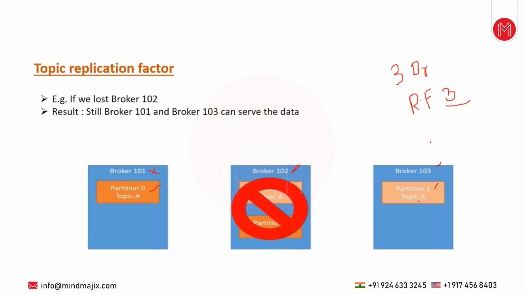And one more thing. It doesn't mean that if your Kafka cluster has 100 brokers, then I can create a topic with replication factor 100. Yes, technically it is possible, because you have 100 available brokers. It means you can create replication factor 100 for one topic. But this is not at all recommended. 3 is really a good number. When you create replication factor 100, there would be network lag and performance issues, because each and every broker must talk to each and every broker. Whatever message is published into one copy should be replicated to all the 99 copies, which is network lag, again a performance issue.